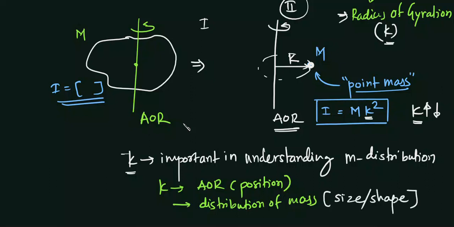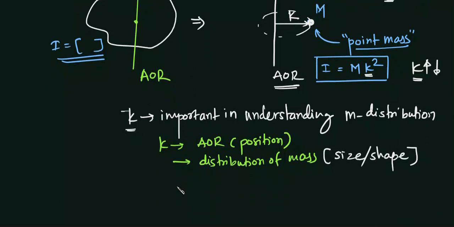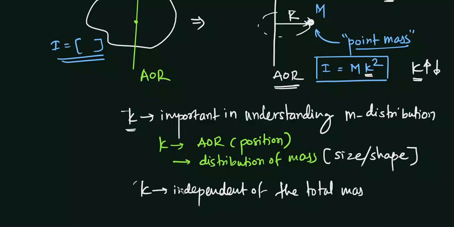And K is independent of the total mass. It has nothing to do with the total mass. It doesn't care how much your mass is. It is only interested in the distribution of this mass.